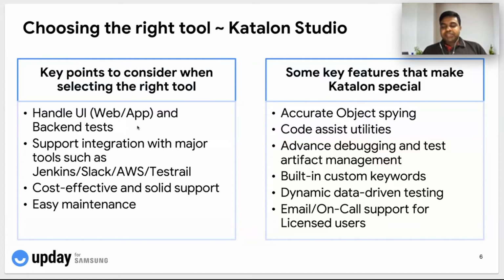And in addition, some other features that make Katalon really special are the inbuilt object spying and code assist utilities in the tool. Whenever we have web automation or mobile automation in place, we have an object spying feature which will gather all the elements on the web page based on locators like XPath, class name, ID, etc., which will help us with scripting and identifying objects on the web page as part of our test automation flow.